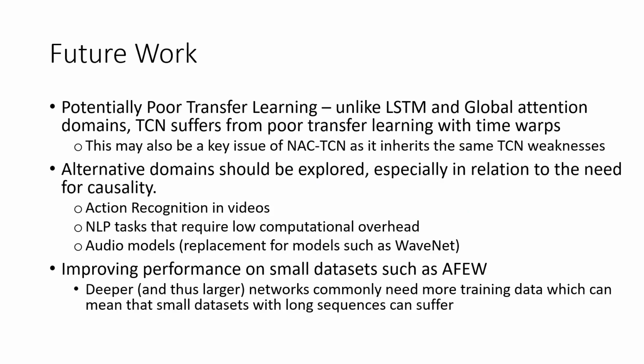For some future work, we would like to explore the poor transfer learning that happens with TCN, which we expect to also exist in NACTCN when it comes to time warps, due to how rigid these kinds of structures are. Also, we'd like to test on alternative domains, specifically for the causality, to see if that relation still holds. And finally, we'd like to find improved performance on small datasets such as AFU, where we saw comparable results instead of higher results. We believe this is because AFU had long sequences, so we had a deep network, but we did not have as much data to train that deep network, which caused issues.